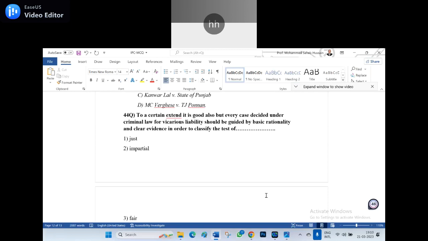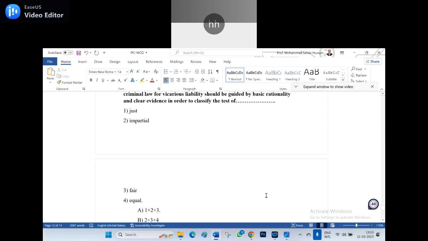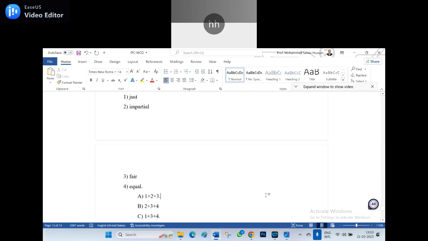No, sir. In general, in criminal law, there is no vicarious liability. It is only in civil law that there is vicarious liability. But in certain circumstances, if a person has acted criminally, if it is fair enough, definitely vicarious liability is there. I will give the example also. But here, the answer: number 1, just, it is there. Number 2, impartial, I made it up, concocted. And 3, fair, it is there. Equal, it is there. That means the right answer for this question is 1 plus 3 plus 4.